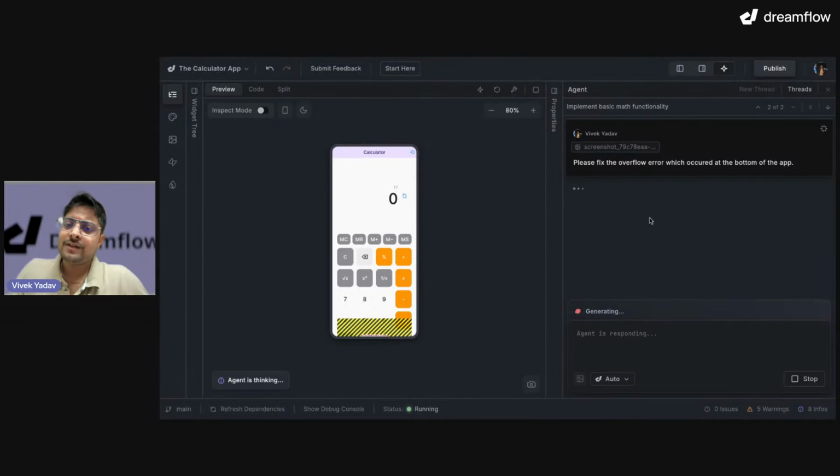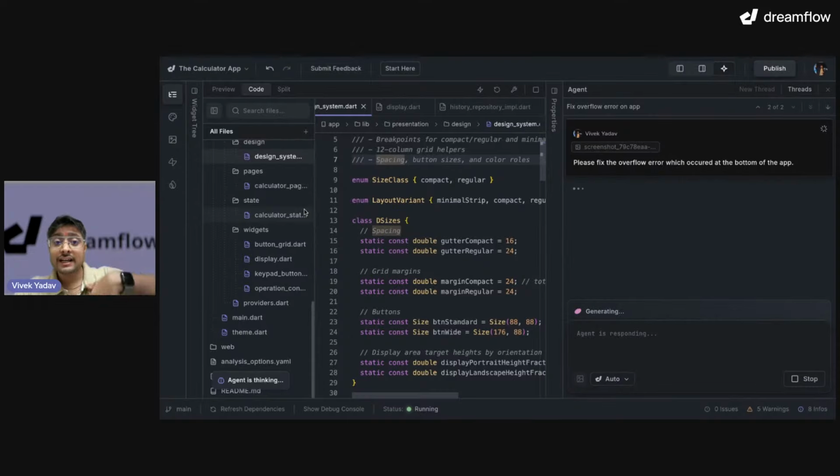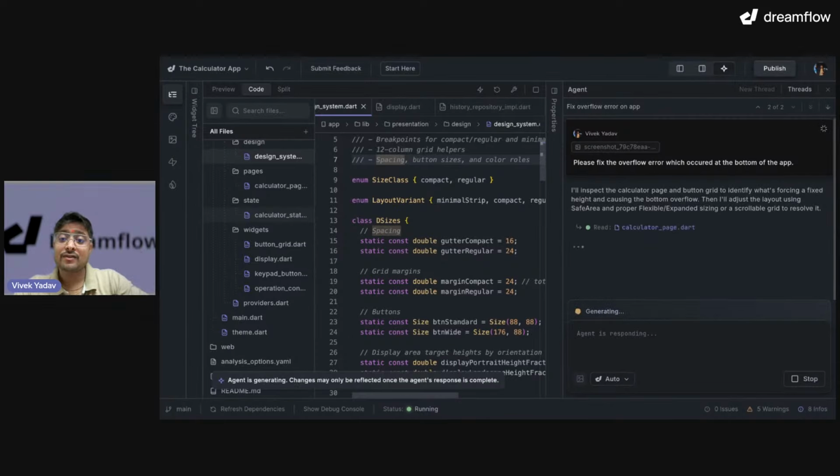So in this prompt, I have specified that the agent has to work with the overflow, and where this overflow occurred, which is at the bottom. I also provided it a screenshot. From the screenshot, it will understand where in our code base I have the error.